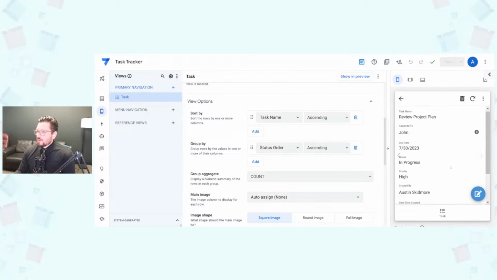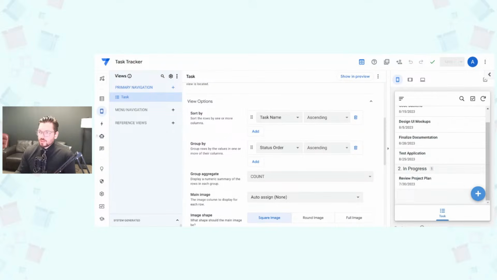Definitely appreciate that. Okay, so now we can see over here back in our AppSheet app that John no longer has the yellow triangle. It now has the reference value. So now we can go right to his user profile and see he's got one task assigned to him. Right, so we already have that relational database component there. And from here, it's really just cleaning up the UI and designing it to implement your workflows.